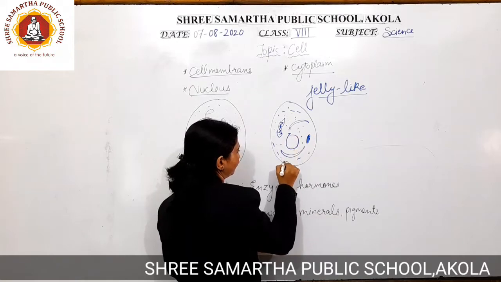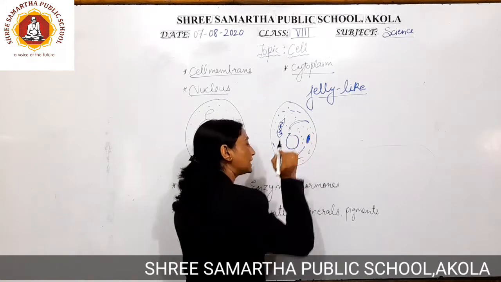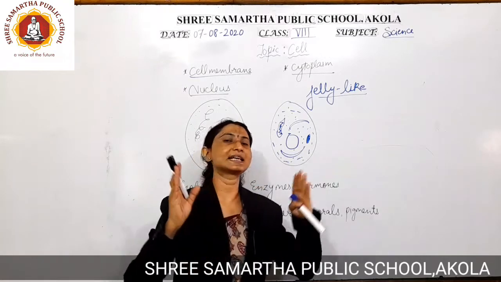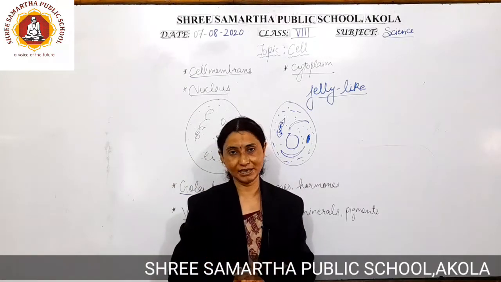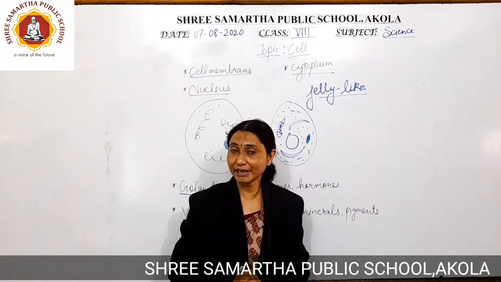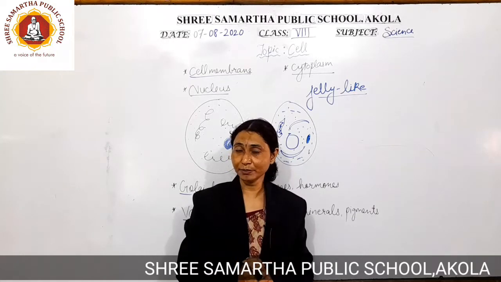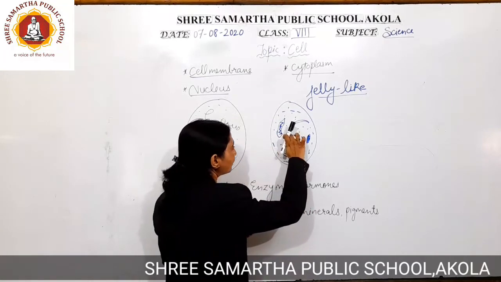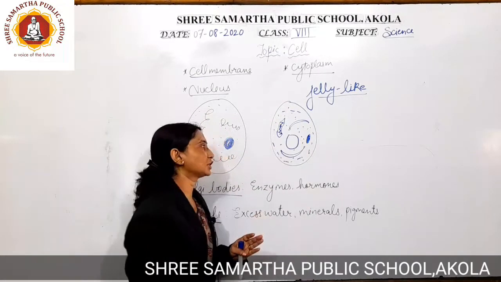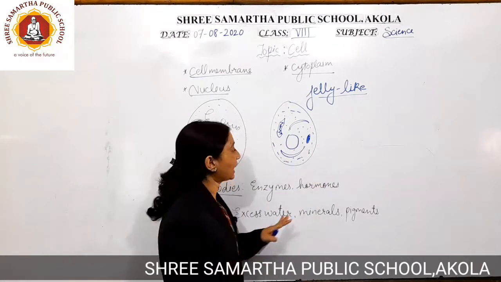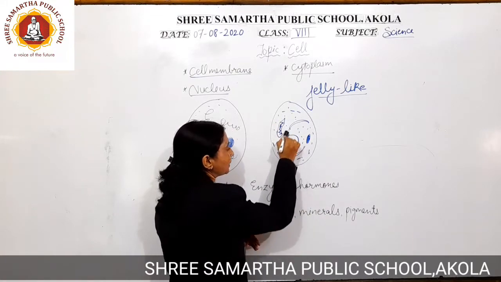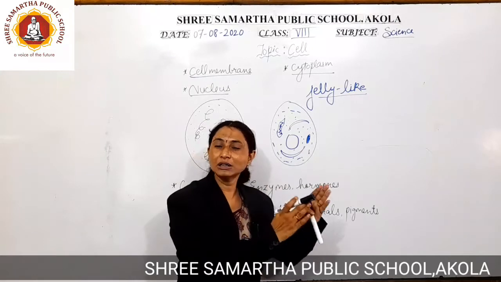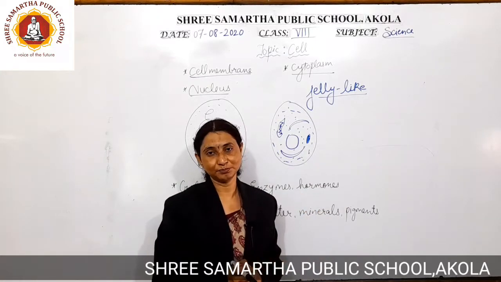This jelly-like substance holds all the cell organelles inside the cell. Ultimately, it protects them and provides nourishment to them. If I consider this diagram as a cell structure, I can see that the jelly-like substance holds all the cell organelles in place.